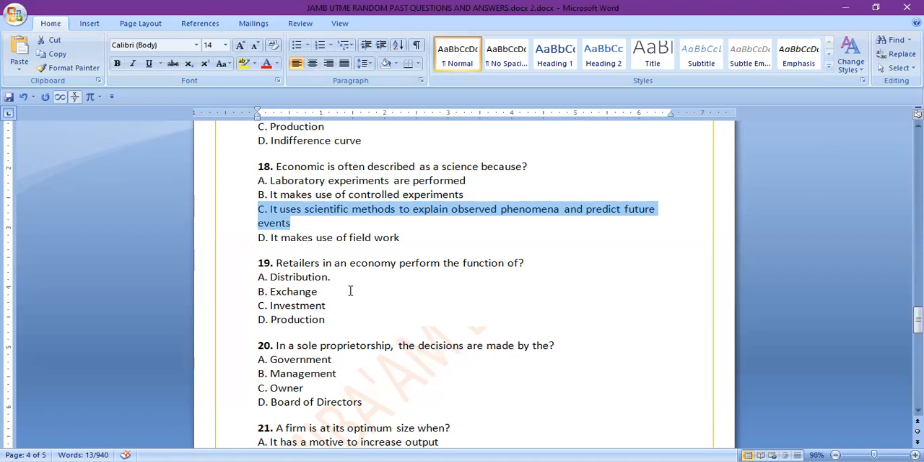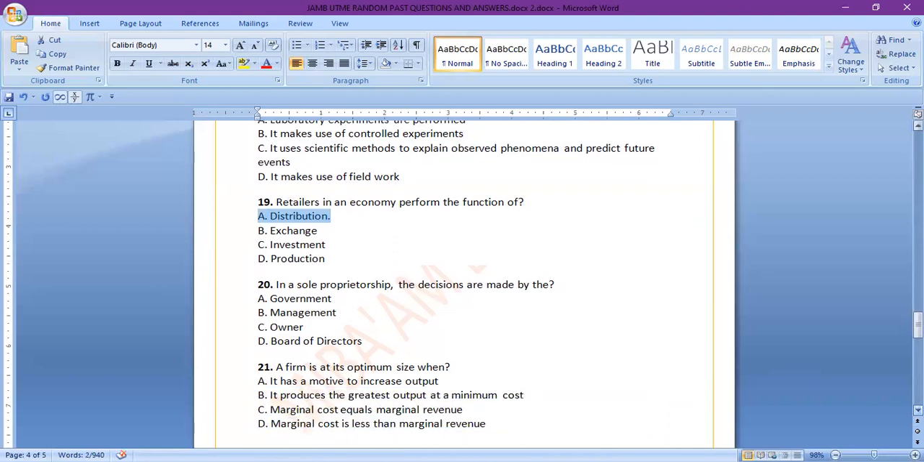So in this case, the role that the retailer plays in the completion of the production process is distribution. The retailer plays the function of a distributor. So the answer is A.